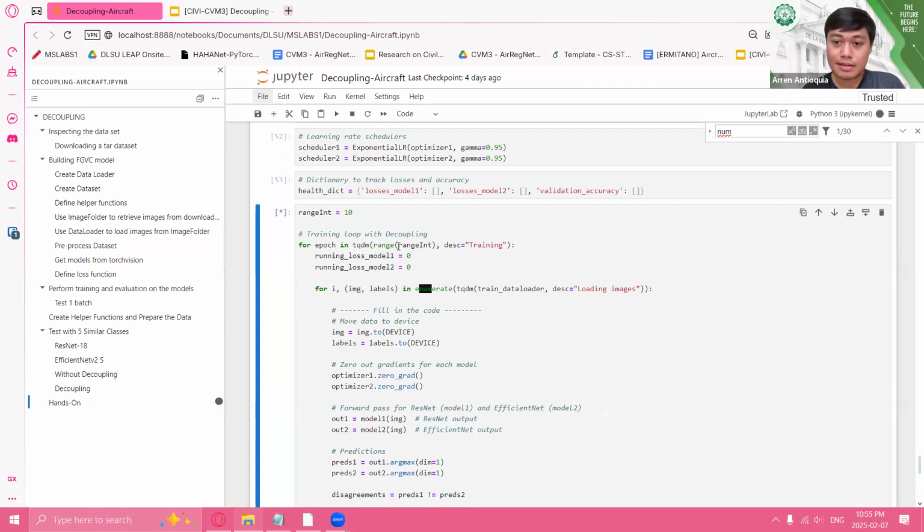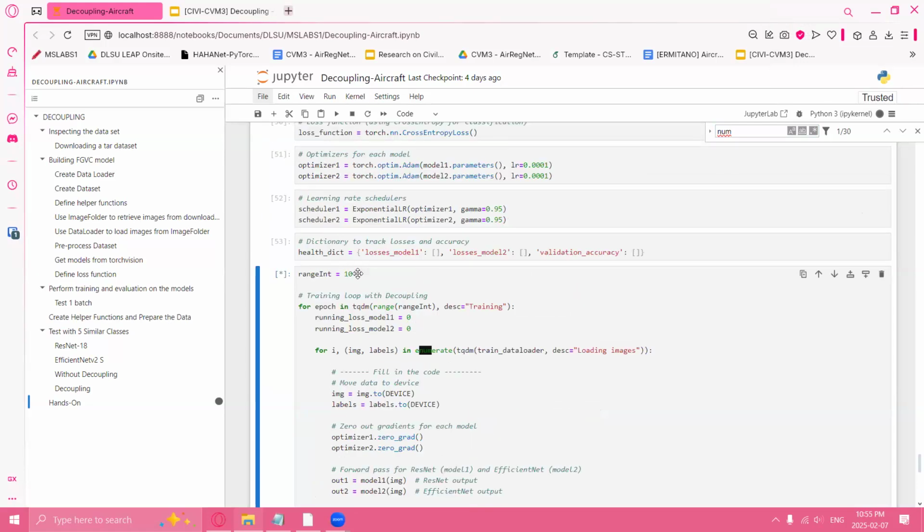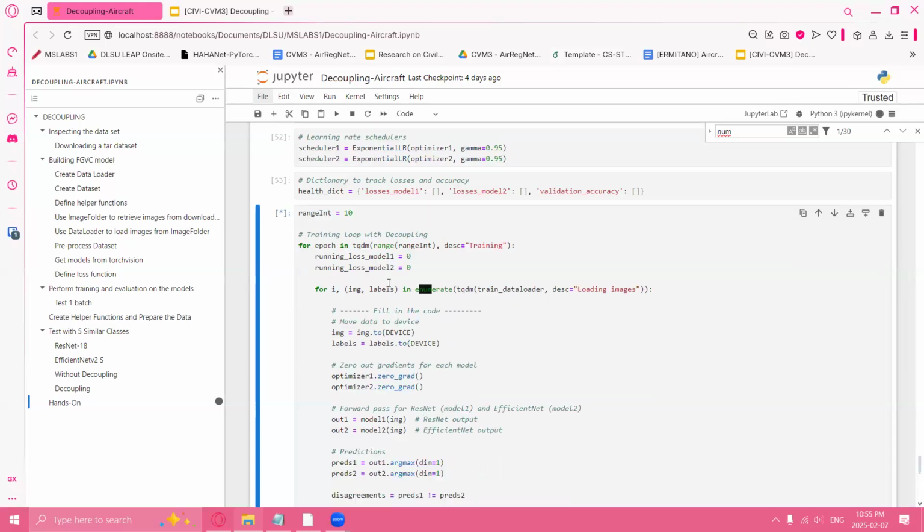What do you think? Well, even though you can think that they will increase the performance, like if I introduce another model here, the problem is going to be the memory. Since limited ang memory ko, limited lang ako sa dalawang models for now. Since 16 GB is very small compared to this training.